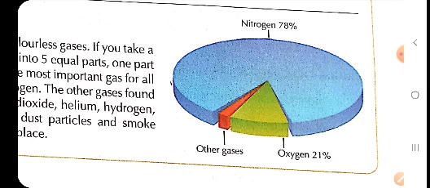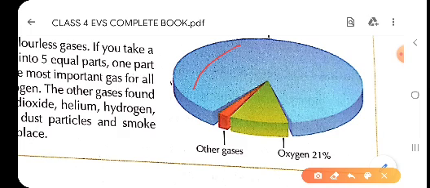We can see in this picture that most of the air is nitrogen: 78% of air is nitrogen, and 21% is oxygen. Only 1% is other gases, that is carbon dioxide, helium, hydrogen, krypton.